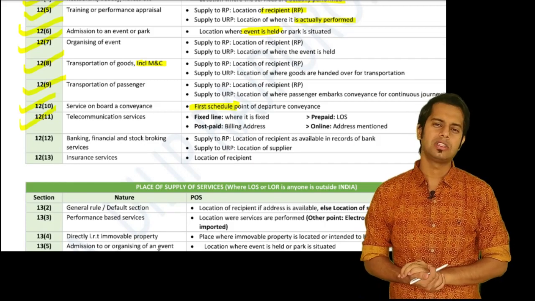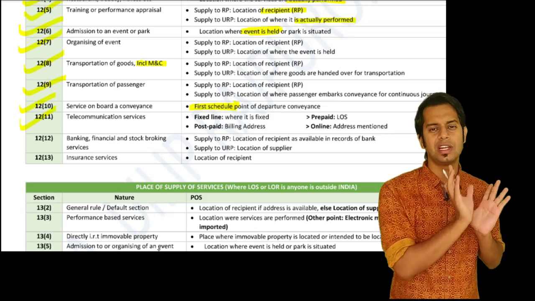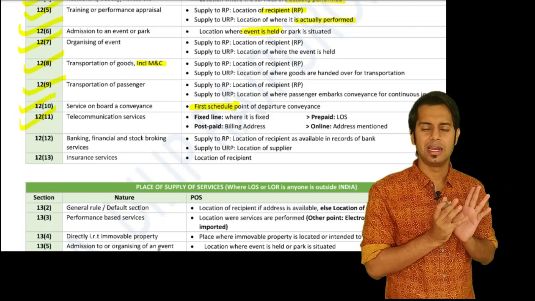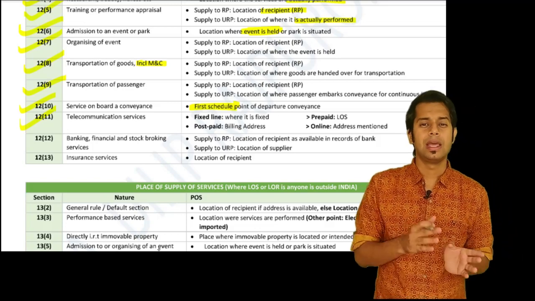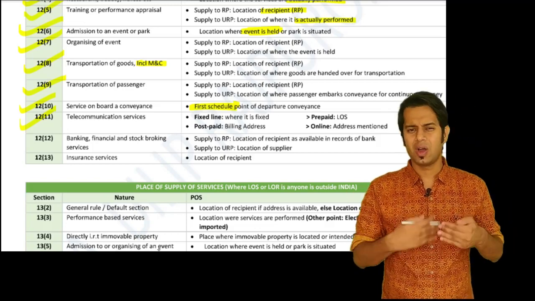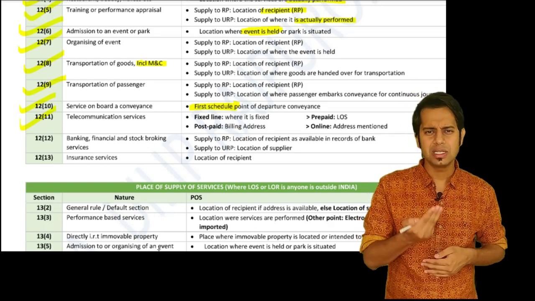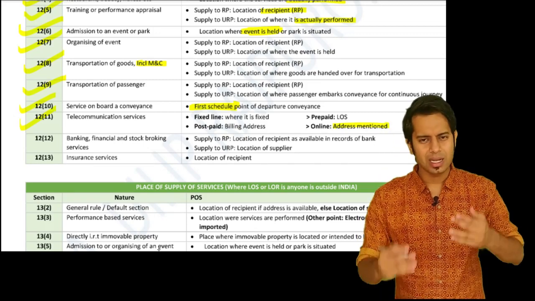Section 12, subsection 11. In case of telecommunication services, is it a fixed line? Yes, wherever it is fixed, for example landline, DTH, it is fixed at some location. If it is a postpaid bill, then the billing address. If it is prepaid, then the location of supplier. And if it is online or any other case, then the place told by the recipient, that is, the address mentioned.